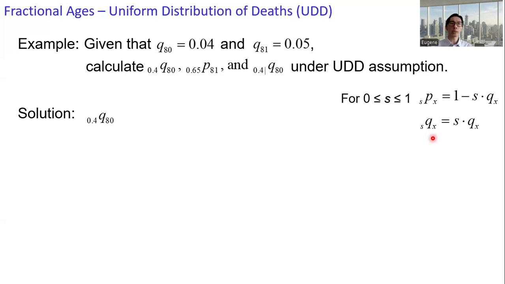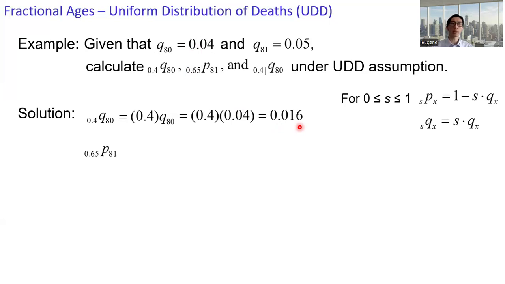The first quantity, 0.4 q 80, is the probability that an individual currently at age 80 will die before reaching age 80.4. Here s equals 0.4 and x is 80. This is 0.4 times q_80. q_80 is 0.04. We get 0.016.